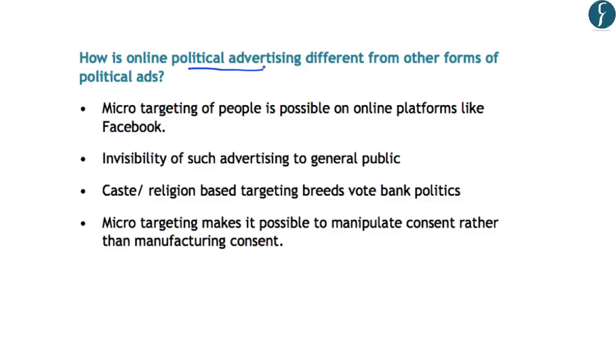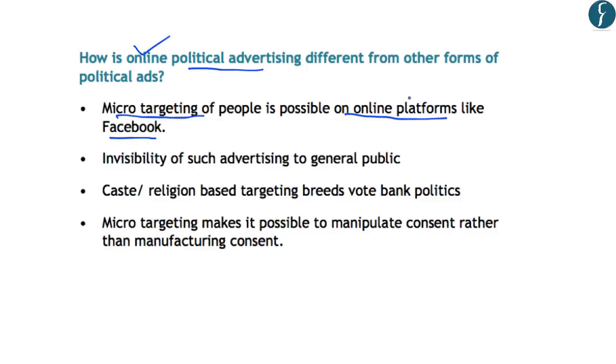Now the authors in this article have argued that political advertising has always existed. For example, the political parties have been giving advertisements in magazines, newspapers, etc. However, such advertising in popular magazines and newspapers is different as compared to the present day online political advertising. And why is it different? It is different because micro-targeting of people is possible on online platforms like Facebook.